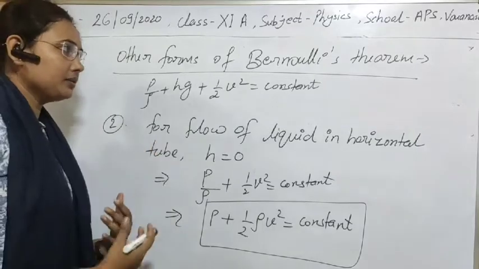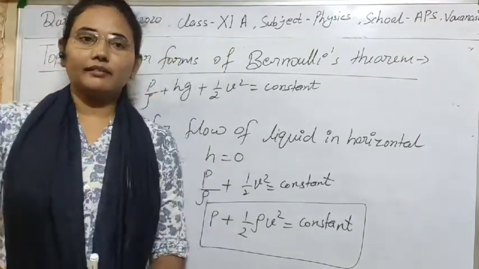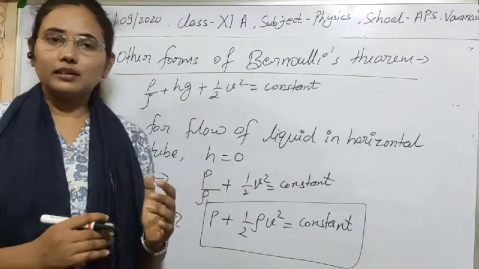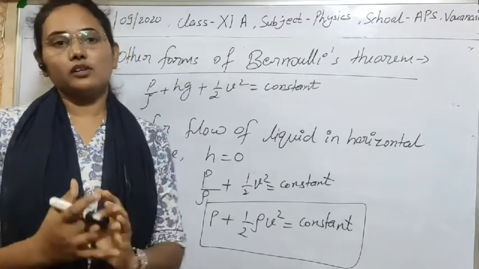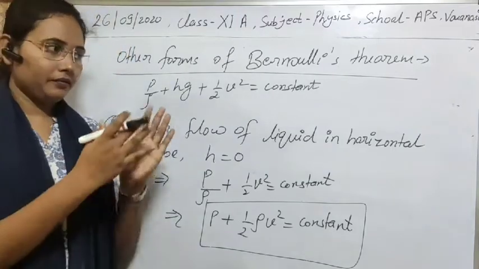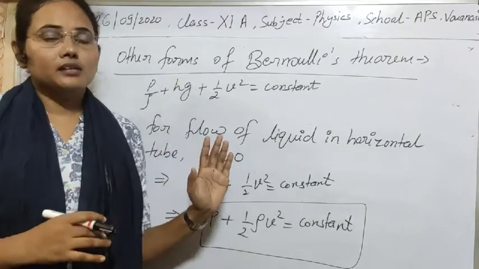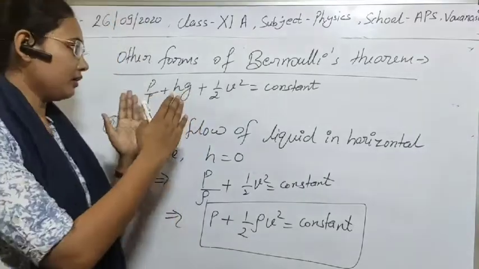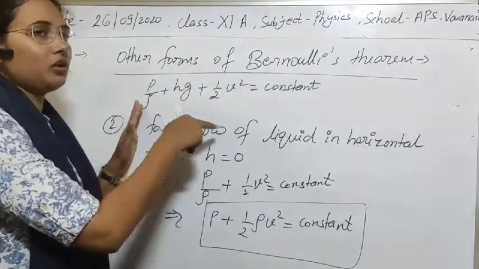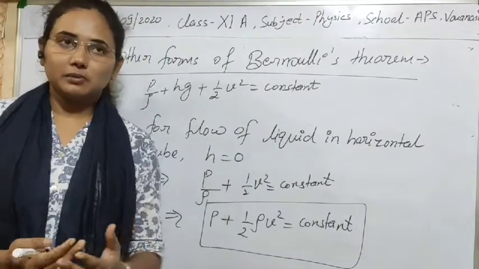As I have already told you, in Bernoulli's theorem we are taking an ideal liquid, so definitely we are assuming that there is no loss of energy, no loss of any kind of energy, within the cross section in which we are deriving it. It means that if all these three factors are to be constant, there will be no loss of energy. That's why we have assigned the words ideal liquid in the statement.